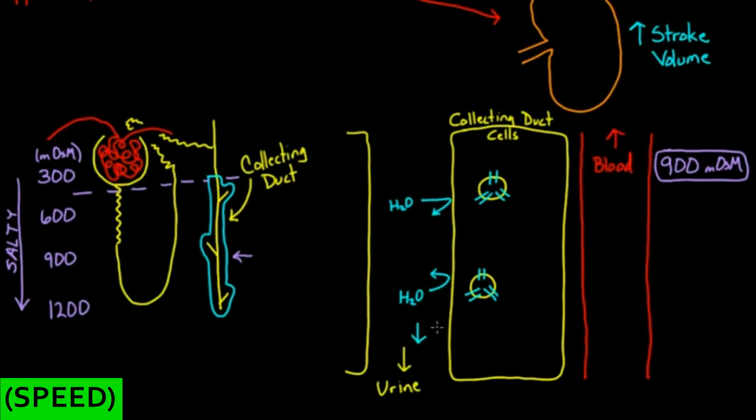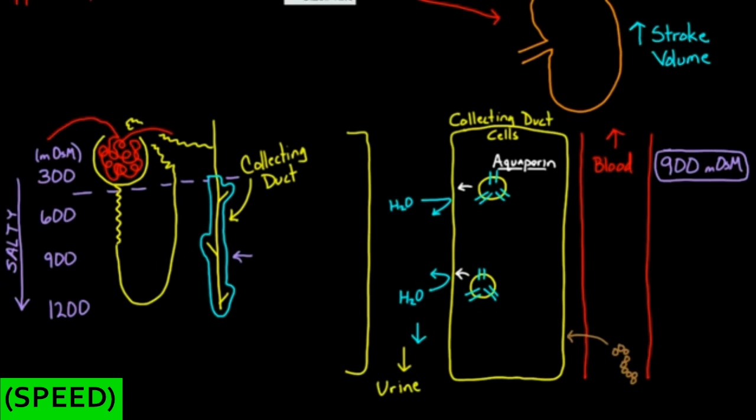Now, what ADH does, and this is the neat thing, is it will float up. ADH is going to float through the blood, right? Because we said that ADH is going to be all over the body. So this little molecule is going to float by this collecting duct cell, and it's going to have an effect on it. What it's going to do exactly is it's going to make those little aquaporins. Let me write that out. This is an aquaporin. And that's a really easy word to remember because it's literally aqua, meaning water, making a pore for water. So this aquaporin vesicle is going to merge with the wall, like that.